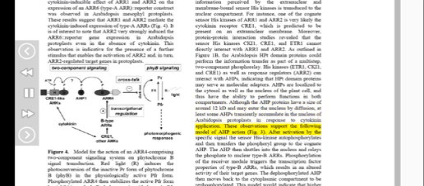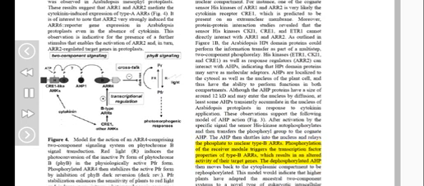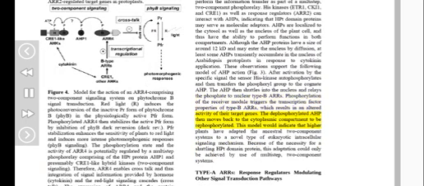These observations support the following model of AHP action, Figure 3. After activation by the specific signal, the sensor histidine kinase autophosphorylates and then transfers the phosphoryl group to the cognate AHP. The AHP then shuttles into the nucleus and relays the phosphate to nuclear type B ARRs. Phosphorylation of the receiver module triggers the transcription factor properties of type B ARRs, which results in an altered activity of their target genes. The dephosphorylated AHP then moves back to the cytoplasmic compartment to be rephosphorylated.